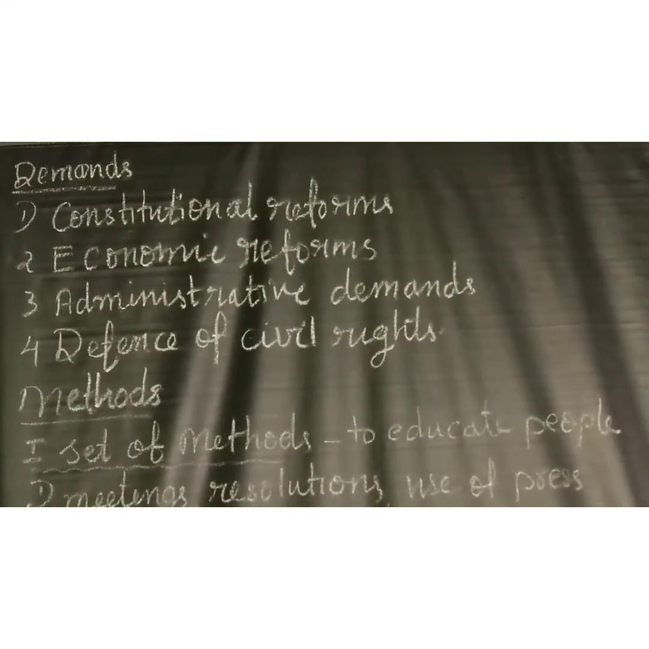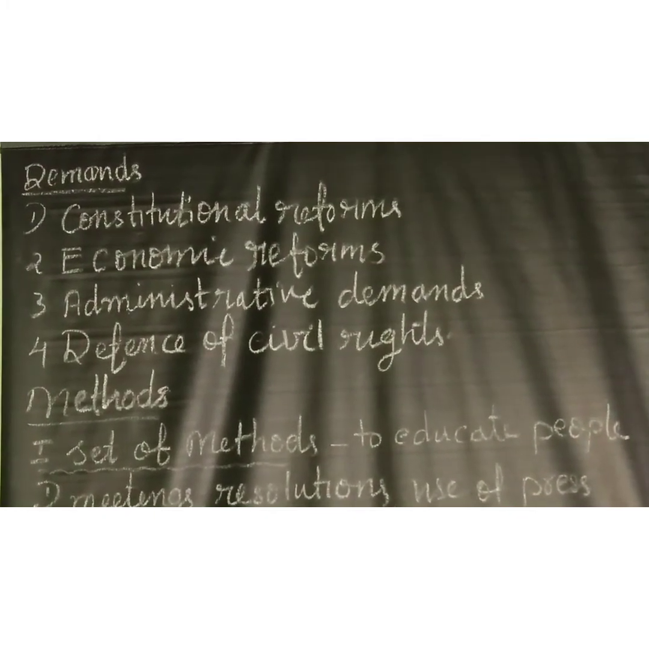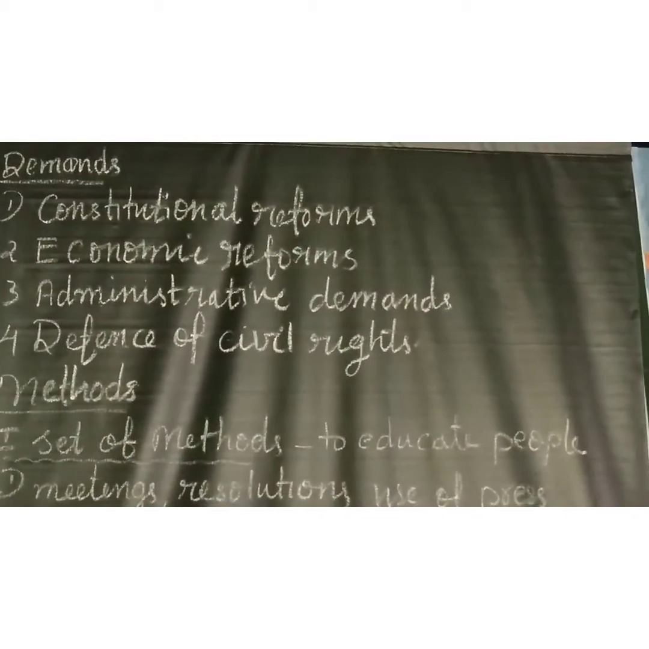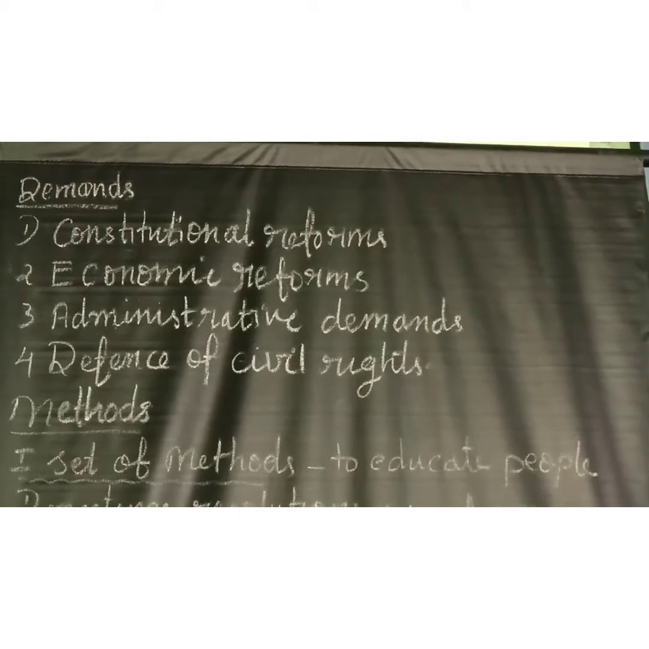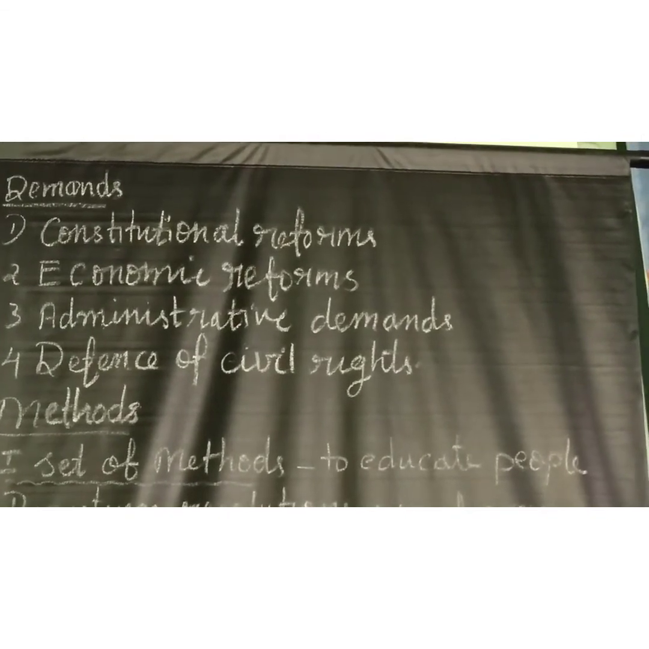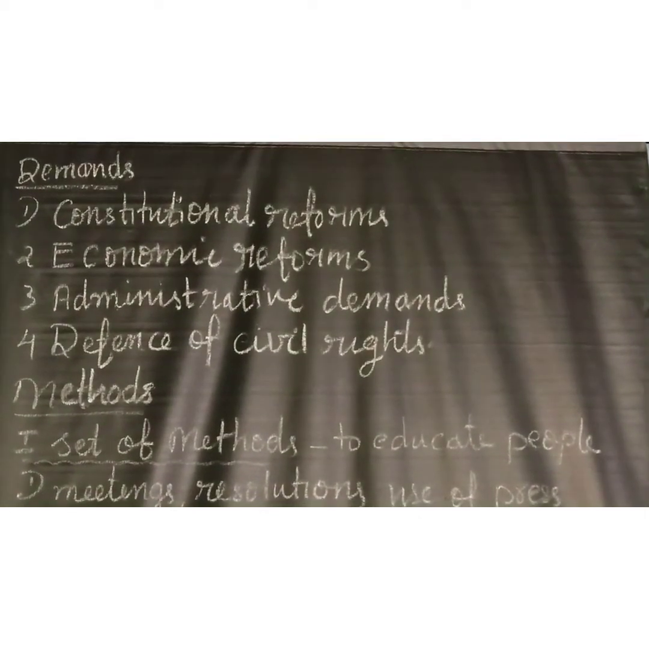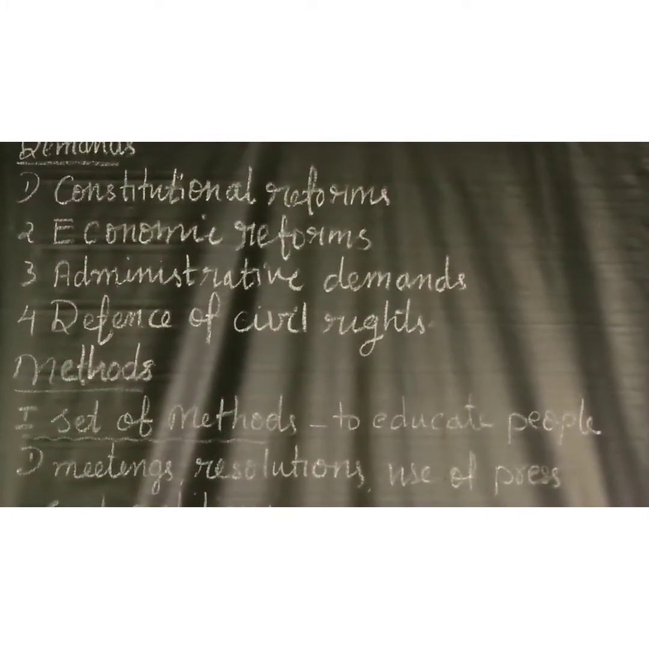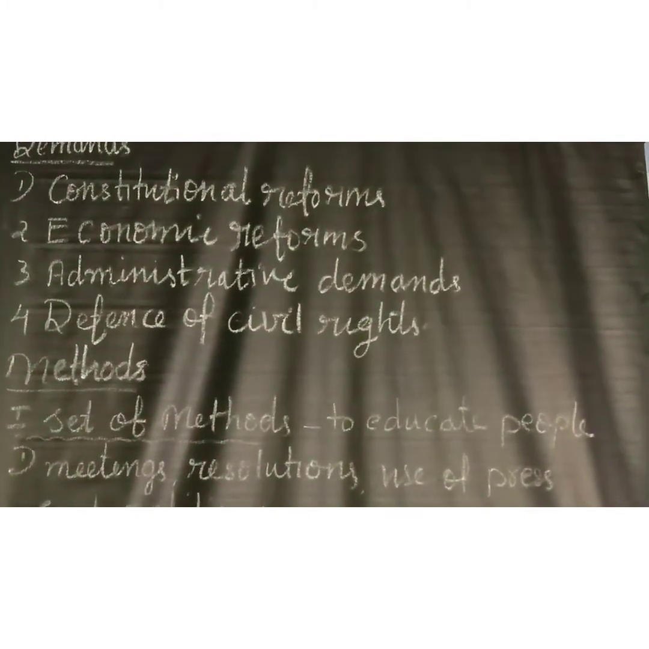Now let us learn about constitutional demands. They wanted a larger share in the government of the country, and they aimed to get it through a gradual process. They made the following demands. What are the various demands they asked for?